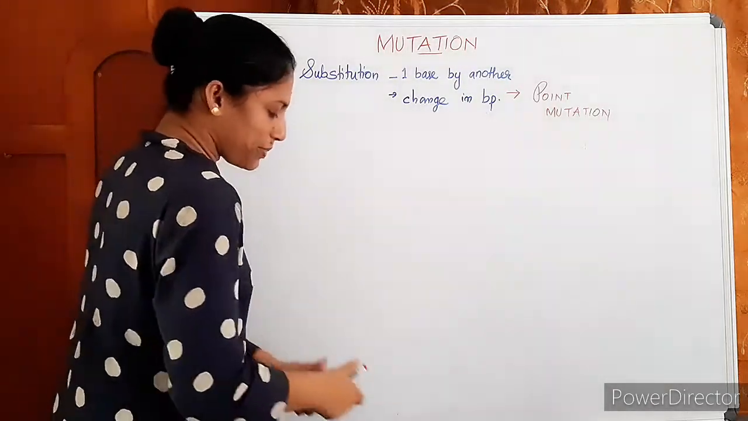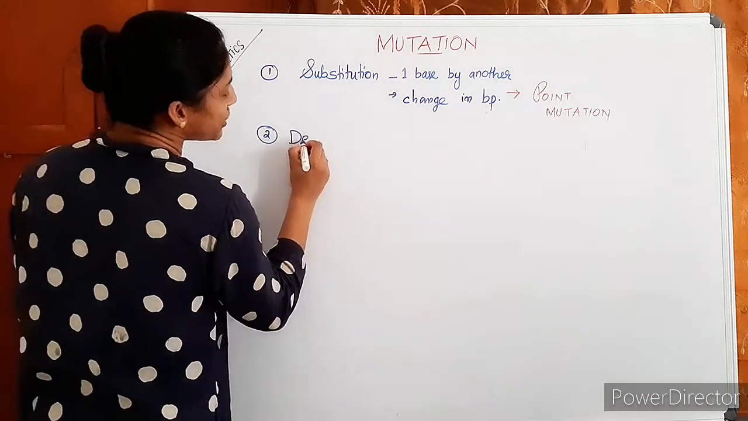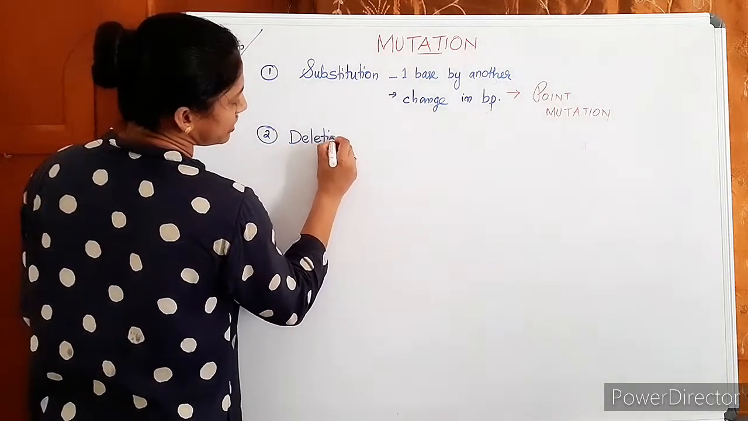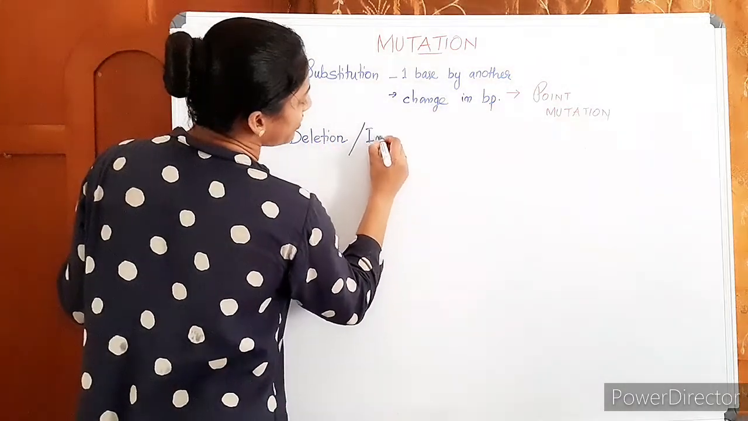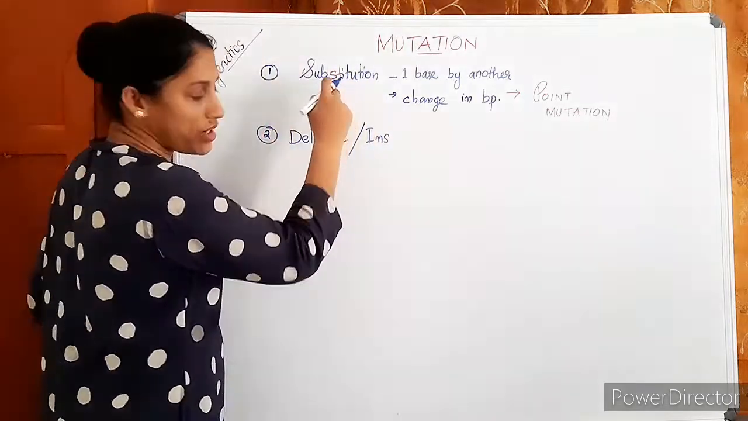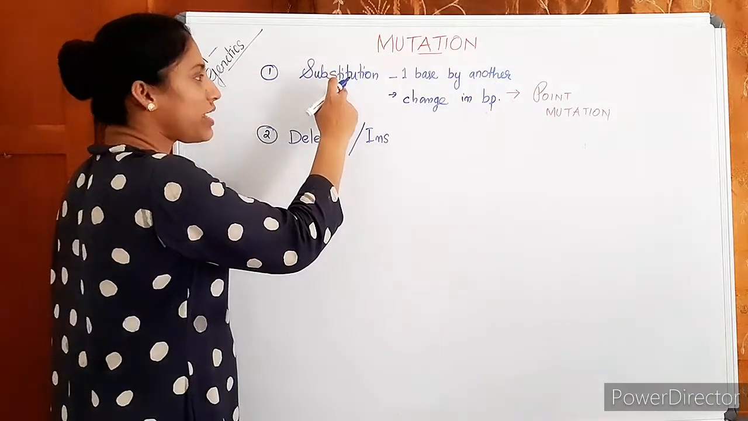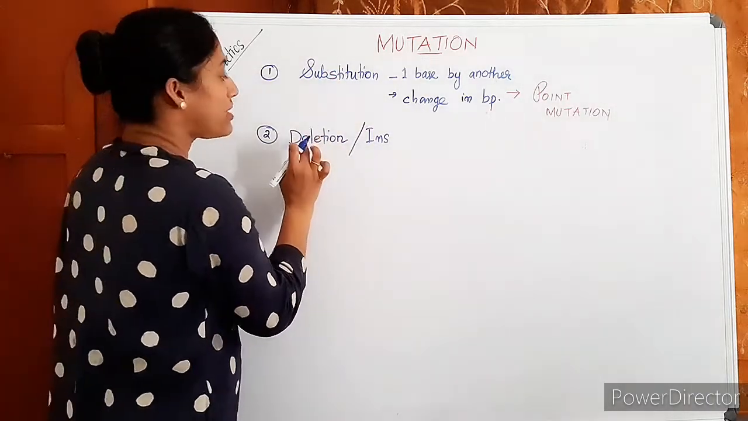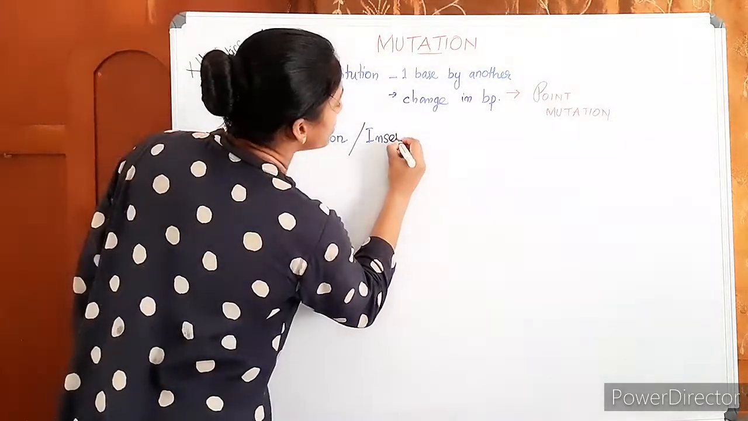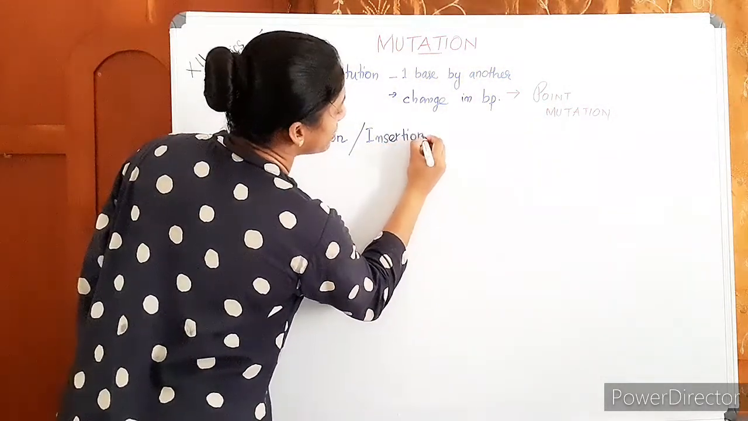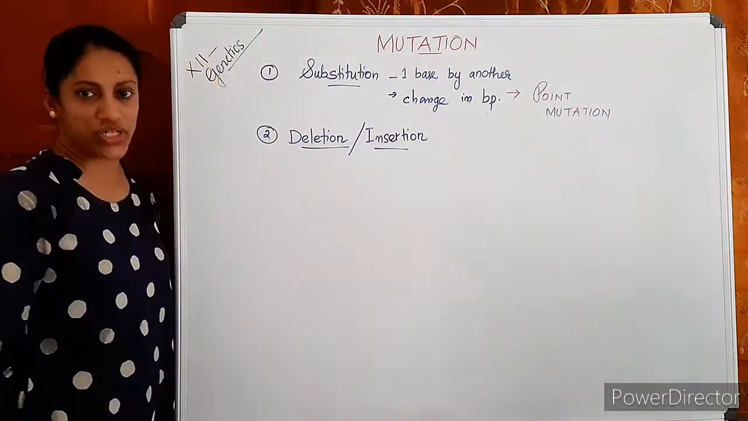Whereas the second type, if there is deletion of one base, or insertion of a base. Here, in substitution, there is nothing lost or nothing newly added, but one is replaced by another. Whereas here, one is completely lost, or otherwise a new one has been added. I mean either a deletion or insertion.